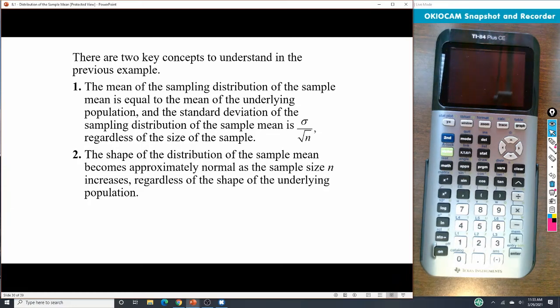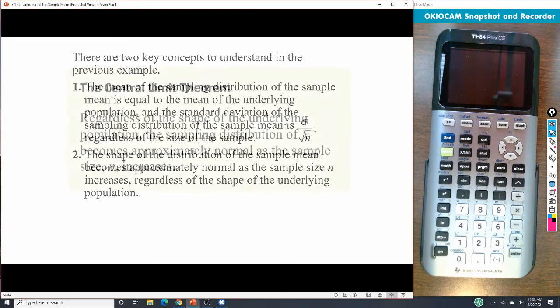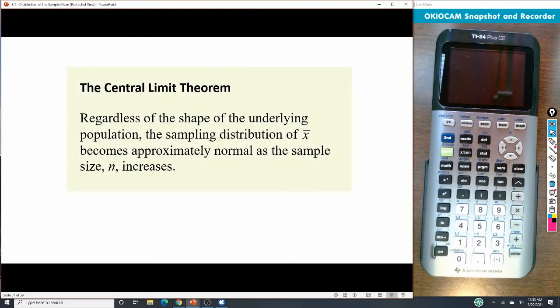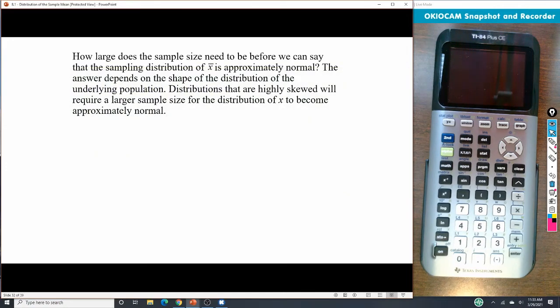So the bigger our n gets, the more like a normal distribution it gets, which is always a good thing. And that's what's called the central limit theorem. Regardless of the shape of the underlying population, the sampling distribution of x bar becomes approximately normal as the sample size increases.